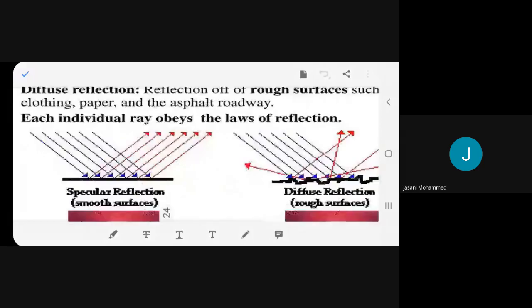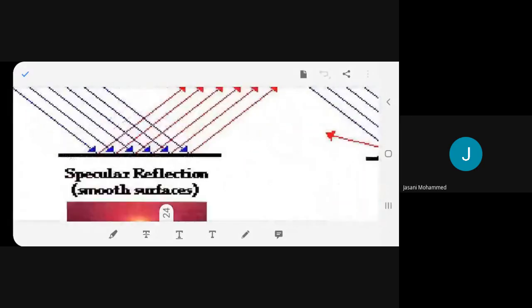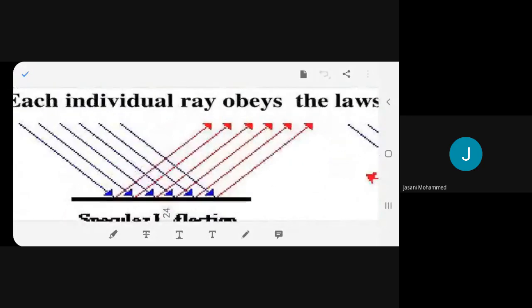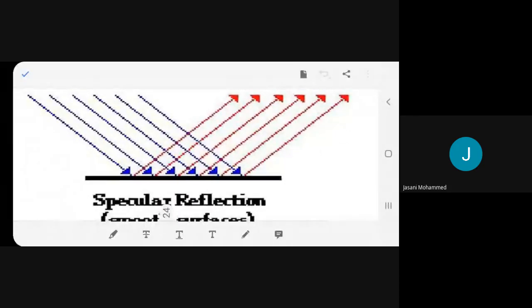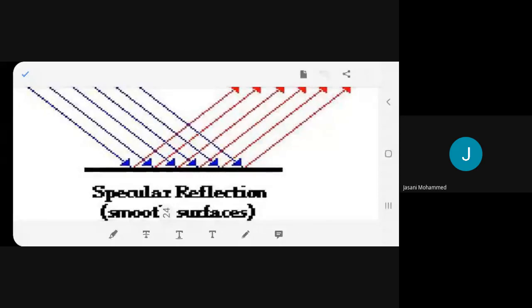Okay. Now the uniform reflection. You can see over here it is always from a smooth surface. That's what we had observed earlier. This is specular reflection, from a smooth surface. This surface is even, maybe a glass or a plain mirror, or the surface of water.